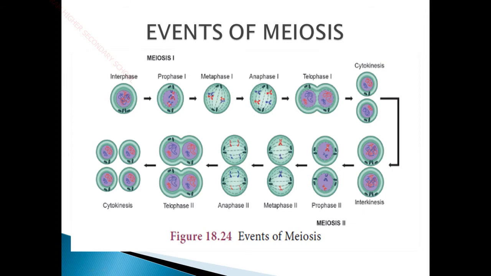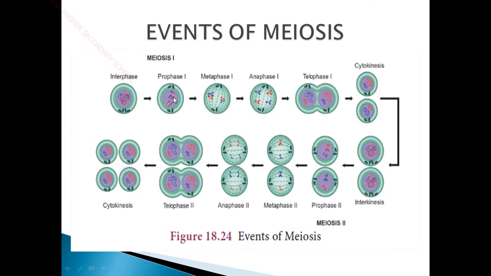Due to this recombination process, the siblings, the young ones, do not look exactly like their parents. So this forms the variation. The children do not look exactly like their father and mother, because genetic recombination takes place, with exchange of segments between the father and mother. Obviously, a child born to parents might have several characters of the father and some characters of the mother. So the characters are combining here. This process is called genetic recombination.